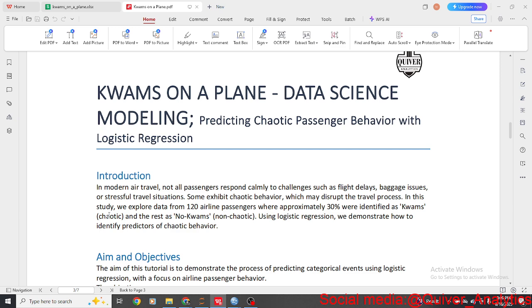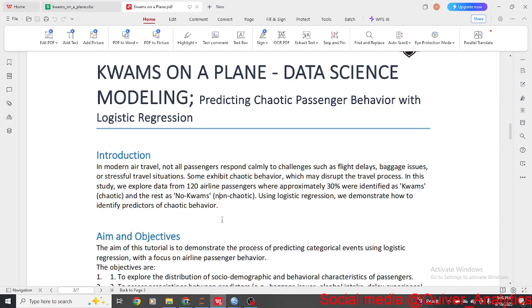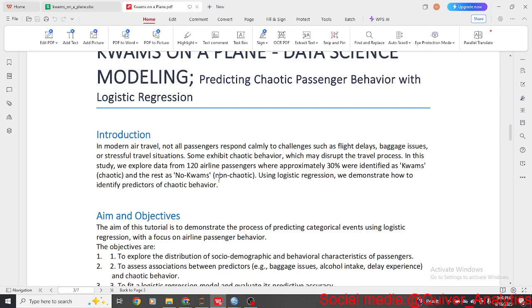So the chaotic people, we call them Kwams. While I was preparing this, I realized that Kwam actually means trouble or chaos. So then we have no Kwams. In Nigeria, when we want to say no wahala, we just say no Kwams. All right. So the non-chaotic people are the no Kwams people. So we want to know the set of people whose pattern would likely cause chaos on the airplane, and those who would not likely cause chaos.